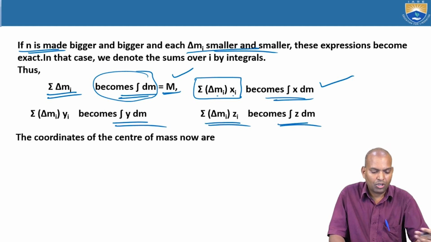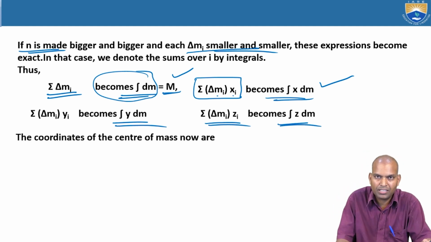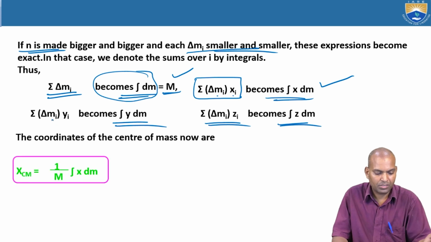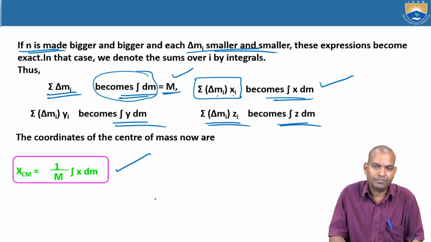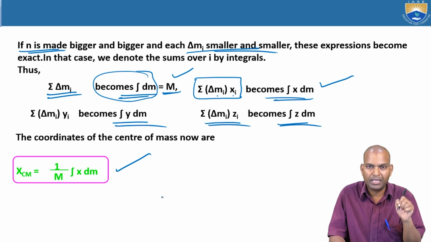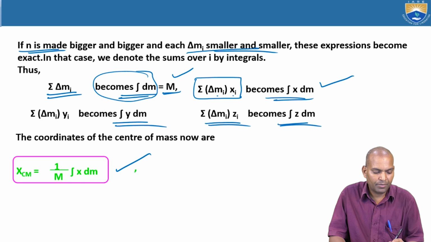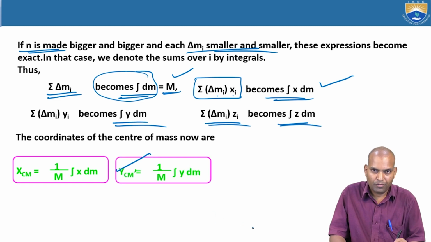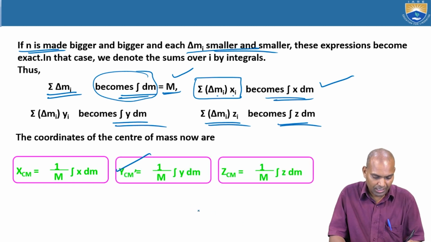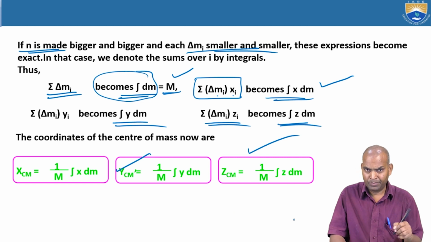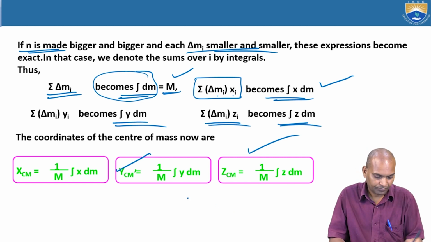Now we convert all those sigma terms into integration form. Then x_cm equals the integral of x dm divided by capital M. Similarly, y_cm equals 1 by M times the integral of y dm, and z_cm equals 1 by M times the integral of z dm.